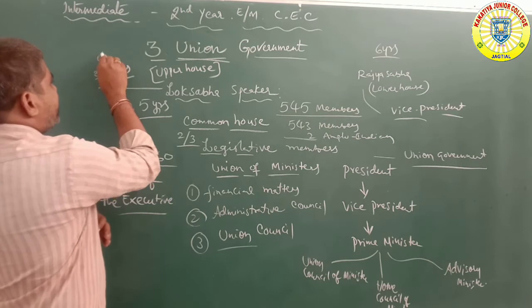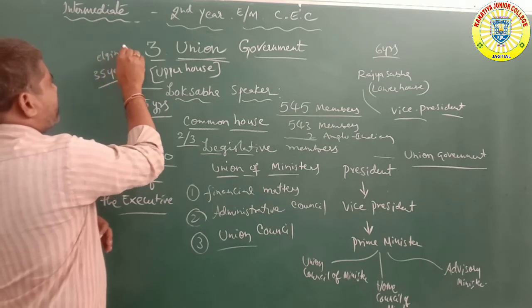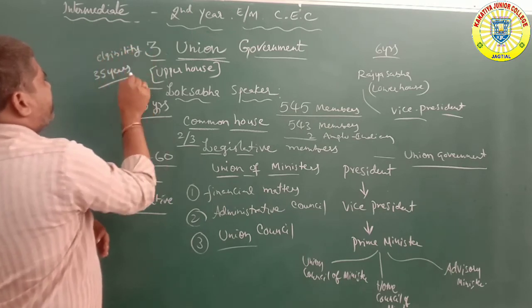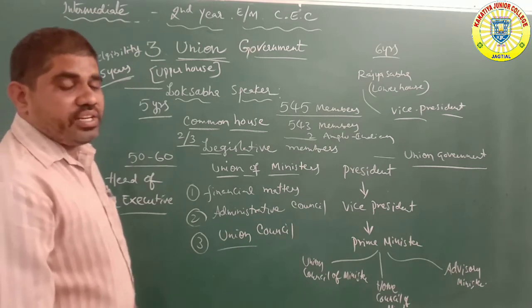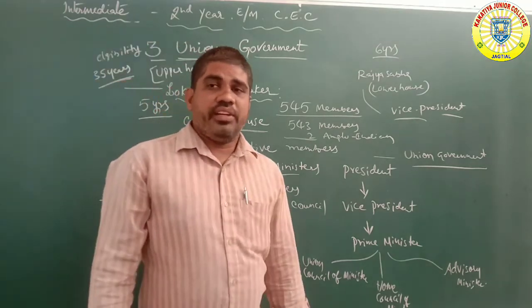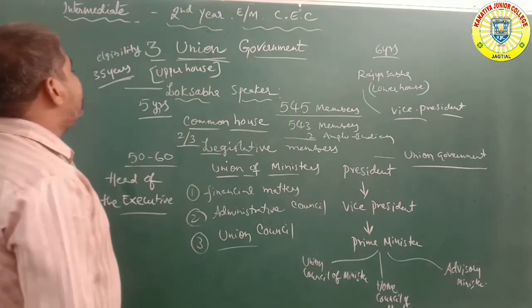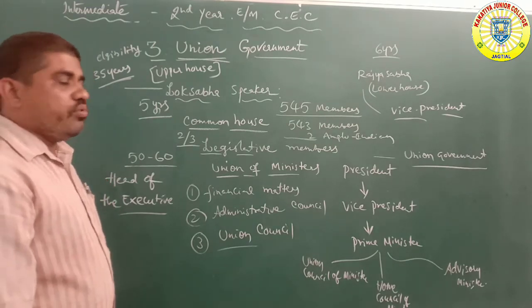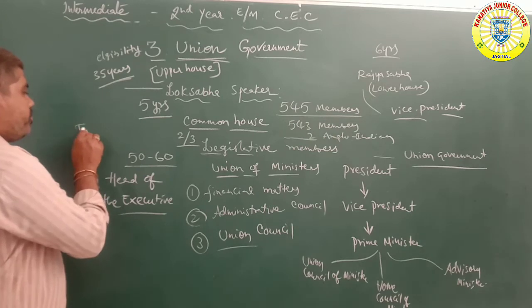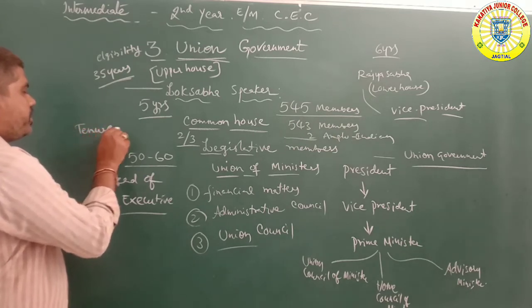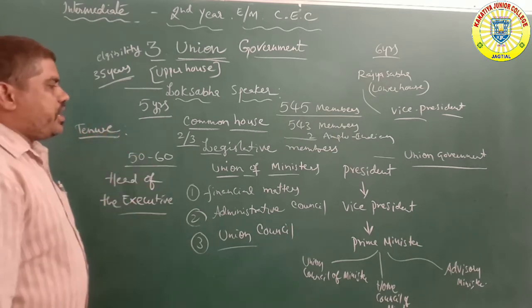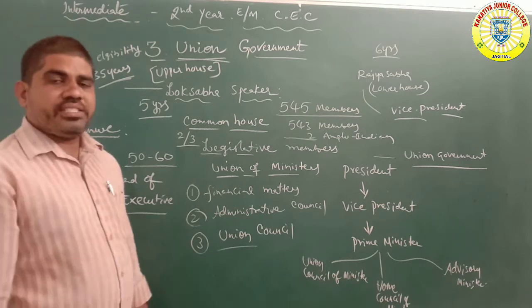Eligibility for Lok Sabha: what is the minimum age? 35 years and above. That is the eligibility criteria. Next, tenure. The Lok Sabha Speaker's tenure is controlled by the legislative members.